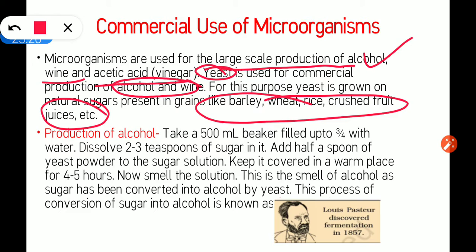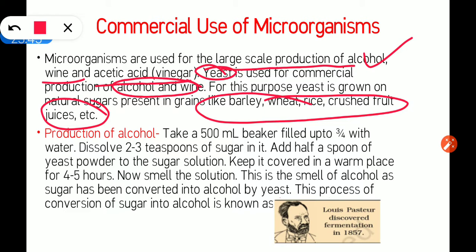It will be grown on the natural sugars. Natural sugars are found in barley, wheat, rice. These are the grains in which natural sugar is present. So on these grains, yeast is grown on a large scale, and that's how yeast is produced, and it is used in the production of alcohol and wine.